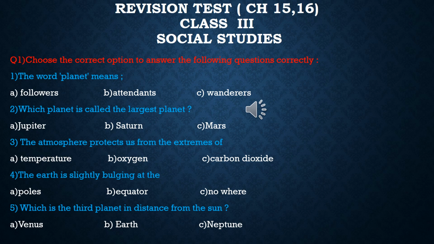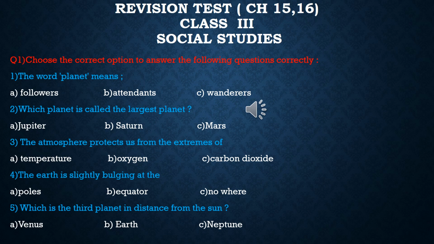The first question is, the word planet means. We have three options. You have to take the correct one: followers, attendants and wanderers. Question number 2. Which planet is called the largest planet? Again we have three options: Jupiter, Saturn and Mars. You have to tick the correct planet.